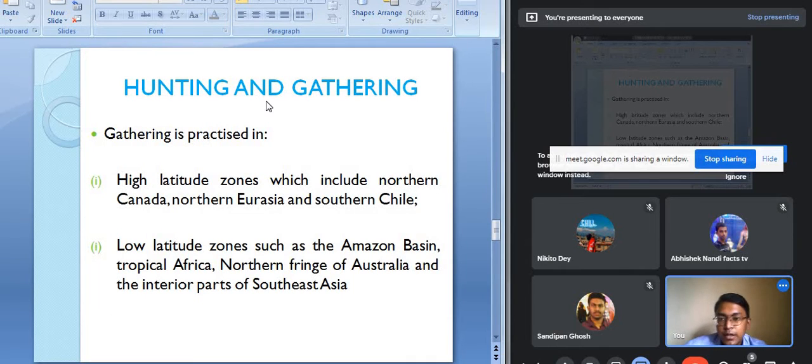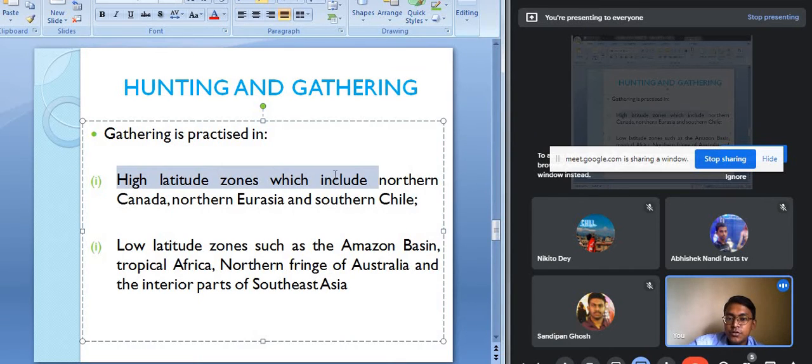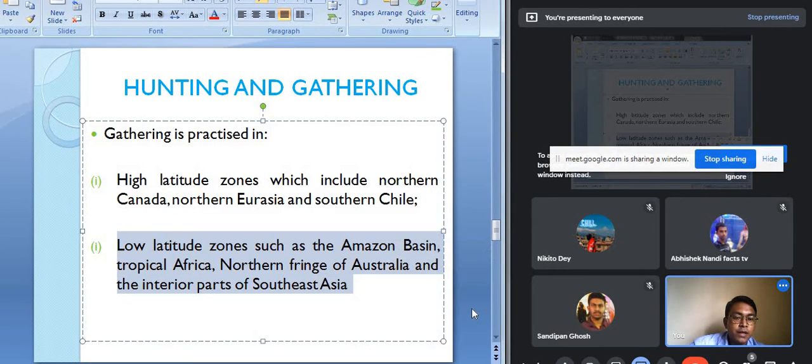This kind of hunting and gathering economic activity is mainly practiced in a few areas of the world, such as the high latitude zones, which include northern Canada, northern Eurasia and southern Chile, as well as in the low latitude zones such as the Amazon basin, which has dense forest cover, the tropical part of Africa, the northern part of Australia, and the interior part of Southeast Asia.